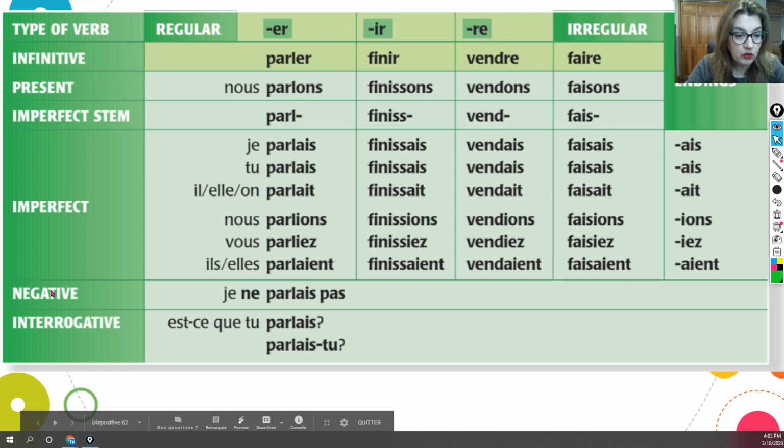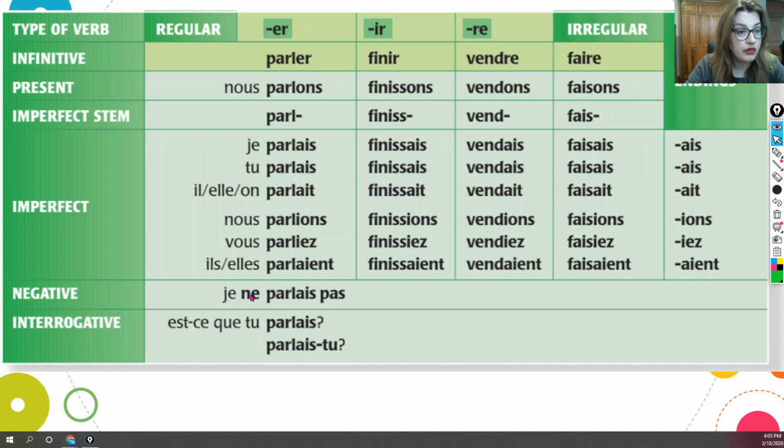Now, in the negative form, the verbs in the imperfect are conjugated as in any negative form. You use ne pas, and you place ne pas around the conjugated verb, which is parler, for instance, in this case. So when we say je ne parlais pas, it means I was not speaking.